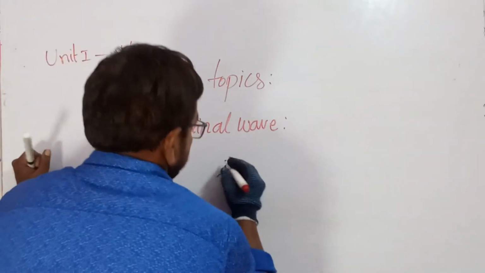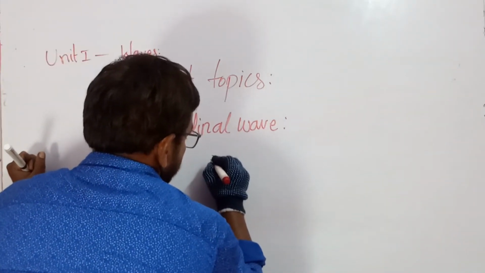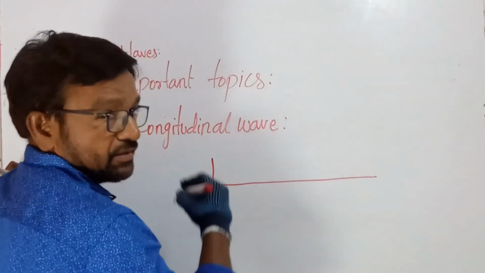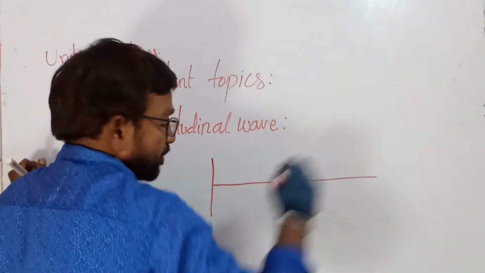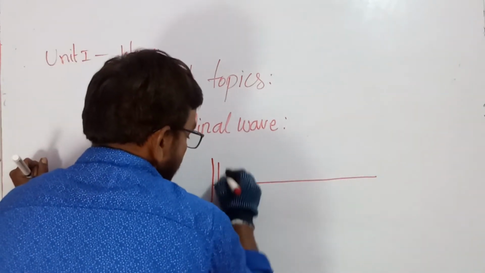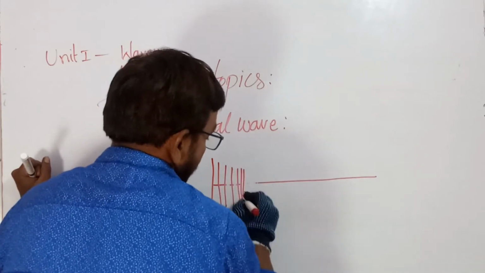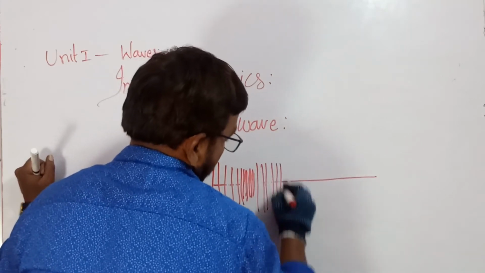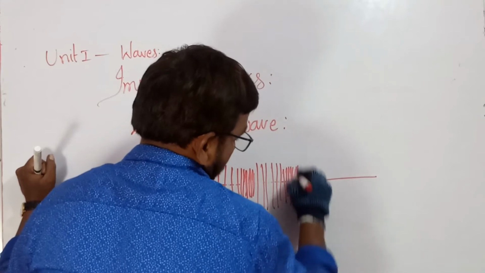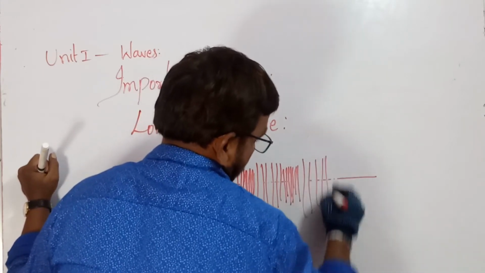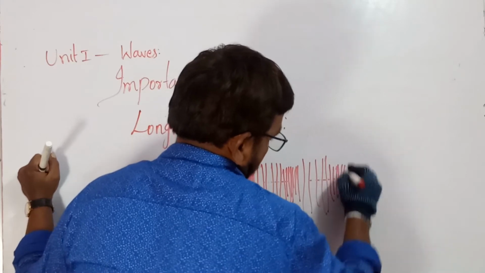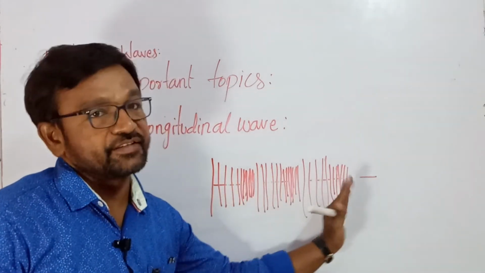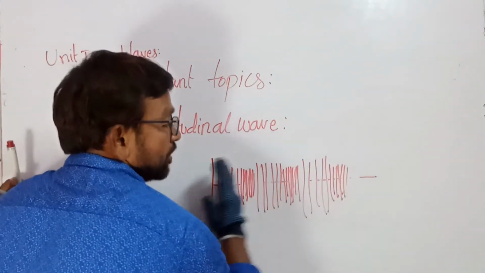So you see here, this wave is in the direction of propagation. The particles of the medium are in the direction of the propagation of the wave. How will the wave be? It is propagating like this. The propagation is like this, in the direction of the propagation of the wave.